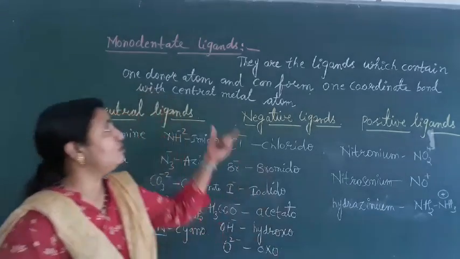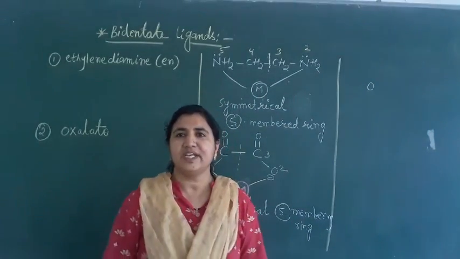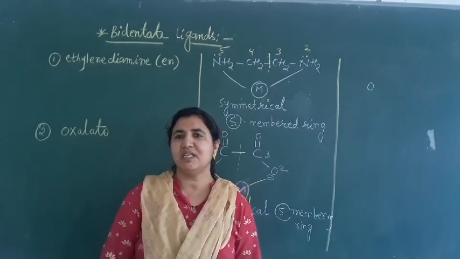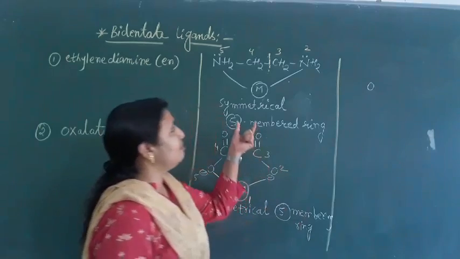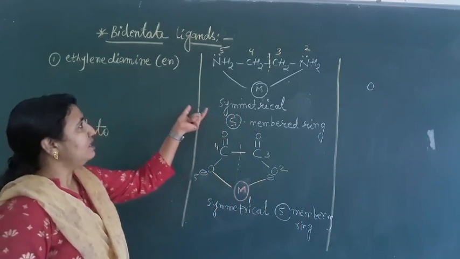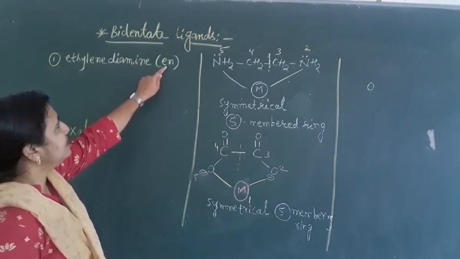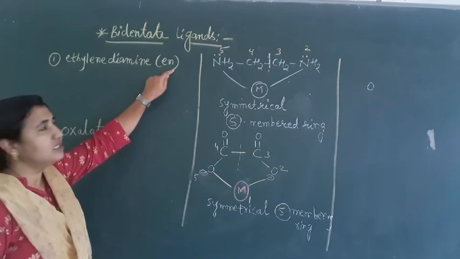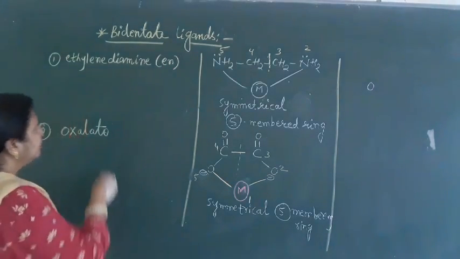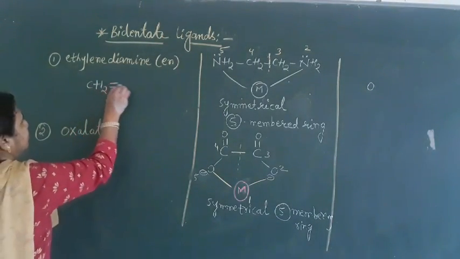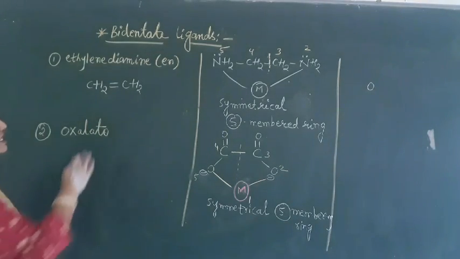Next we are going to see bidentate ligands. Bidentate ligands are the ligands which contain two donor atoms and can form two coordinate bonds with the central metal atom. First we have the example ethylene diamine, in short written as en. How do we remember this structure? See here, this is our molecule CH2 double bond CH2. This is ethene, ethylene.